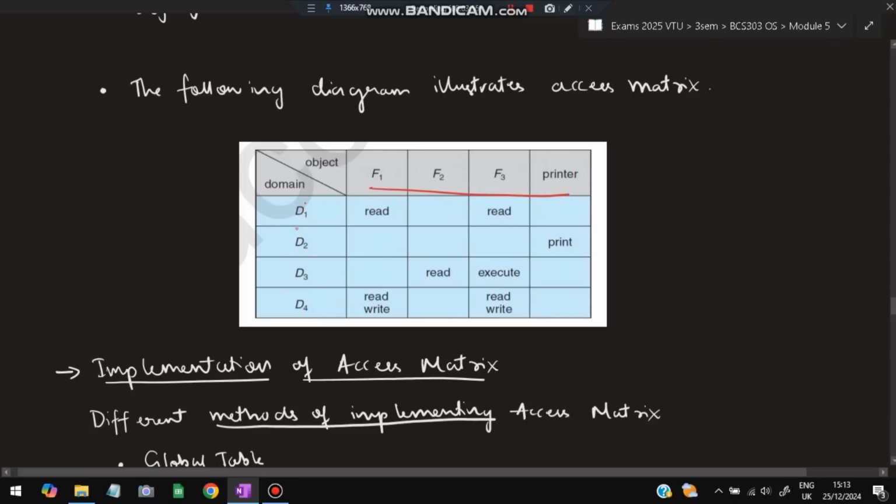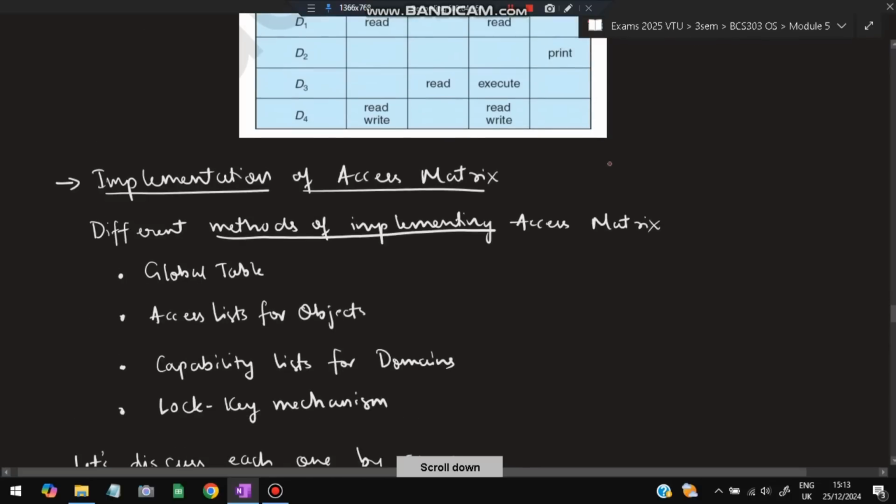Now in directory 1, for file 1, the read operation is given. So the users who want to access directory 1 and file 1 can only read the content. If they want to read and write, they have to go to directory 4. And in directory 3, file 2 can be read and file 3 can be executed. D2 can be printed. So like that, in which domain, what is the scope, and what files or objects can do what operation, that is specified in the access matrix.